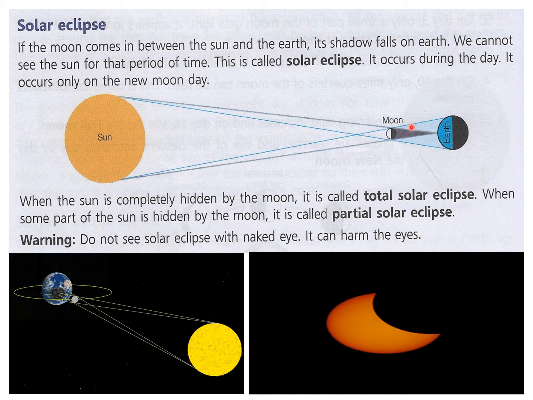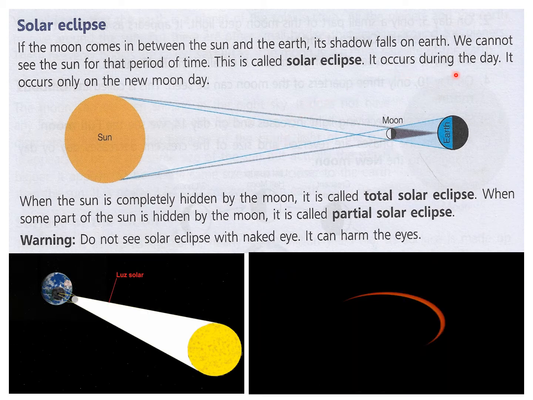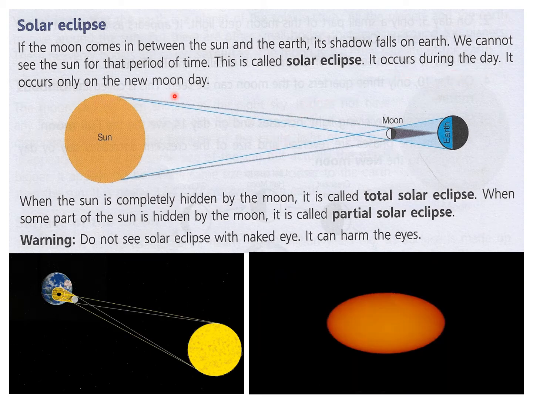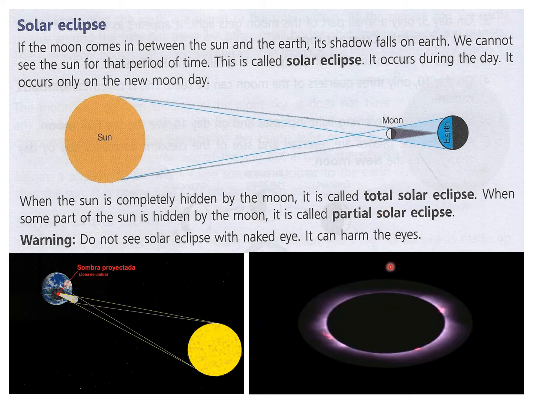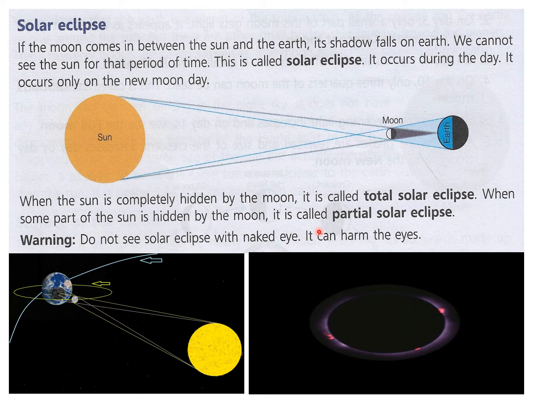So when we cannot see the sun, then a solar eclipse happens, and it occurs during the day. It occurs only on the new moon day. When the sun is completely hidden by the moon, it is a total solar eclipse. Now this is a total solar eclipse, and this is partial because some portion of the sun can be seen. So when some part of the sun is hidden by the moon, it is called a partial solar eclipse.